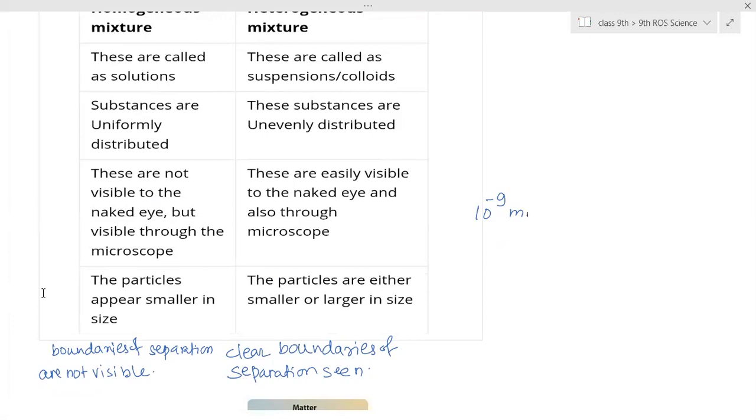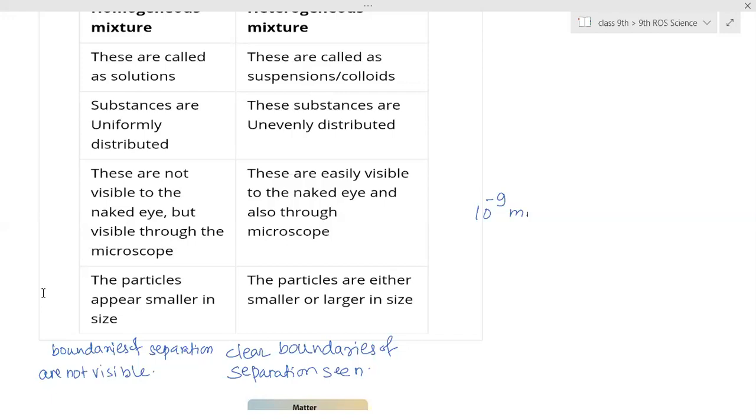Any other example do you remember? Honey and milk. Then ma'am, blood. Blood is not homogeneous, it's actually heterogeneous. And milk is also not homogeneous, it is heterogeneous. Ma'am, saline.